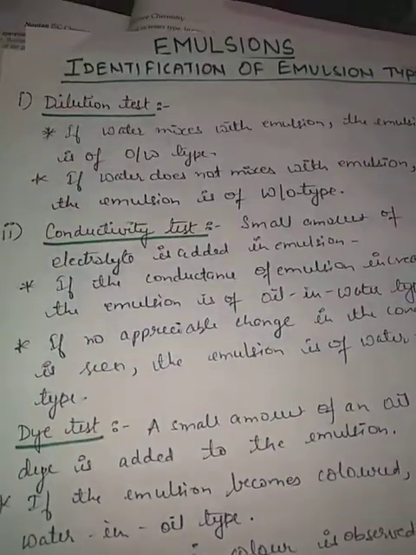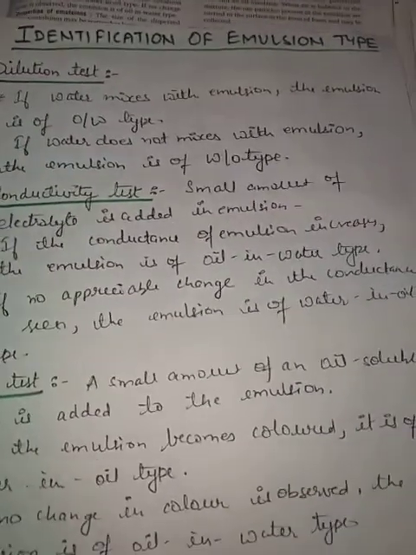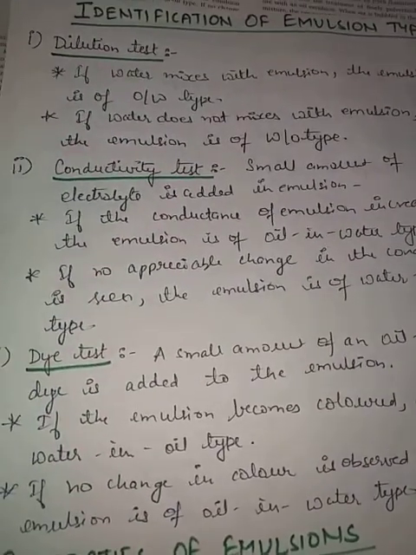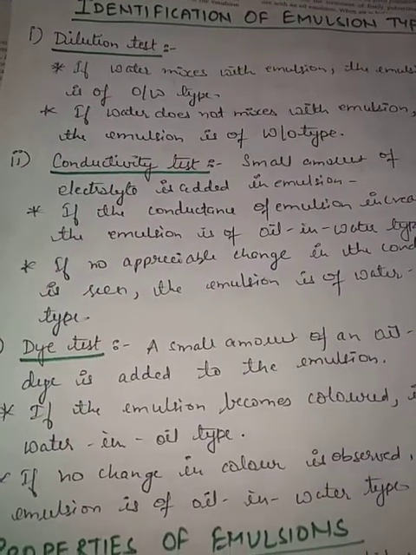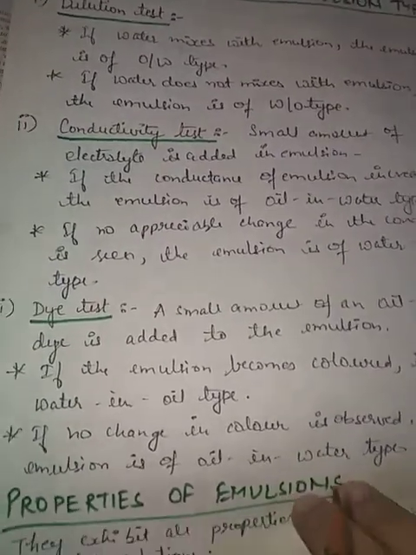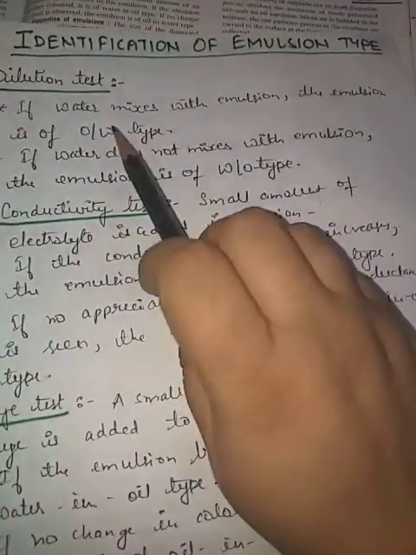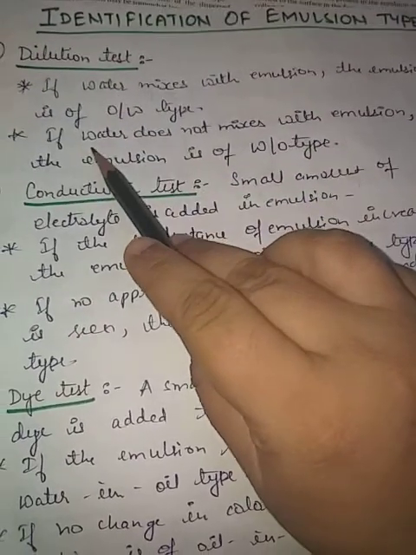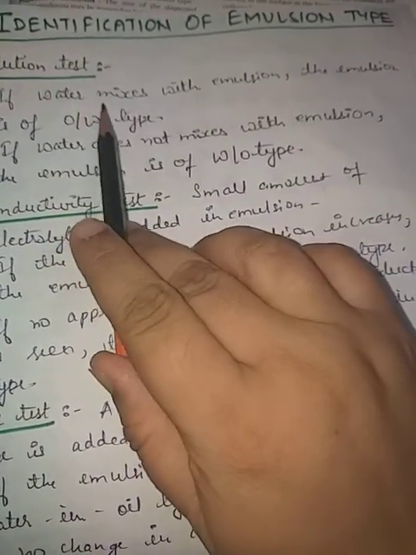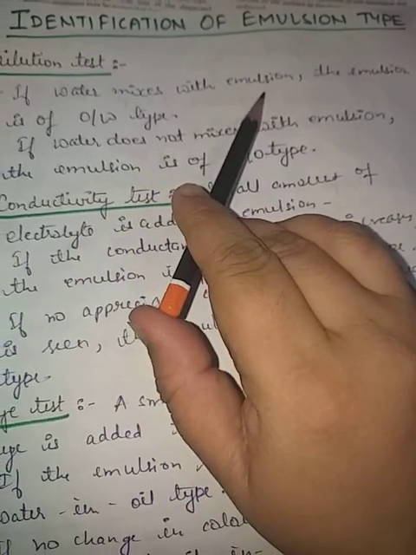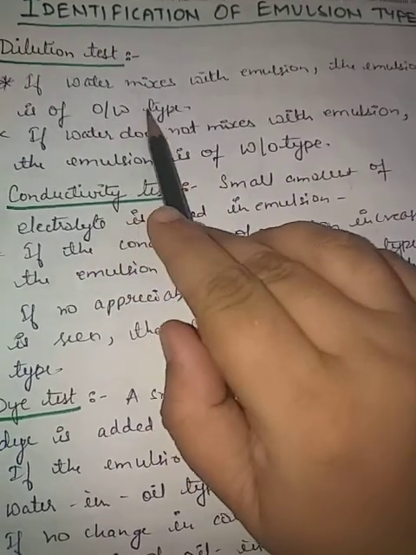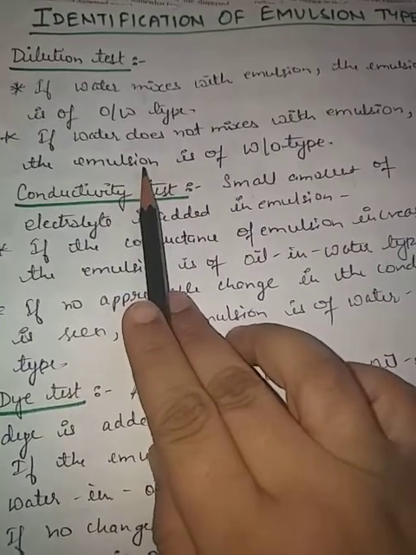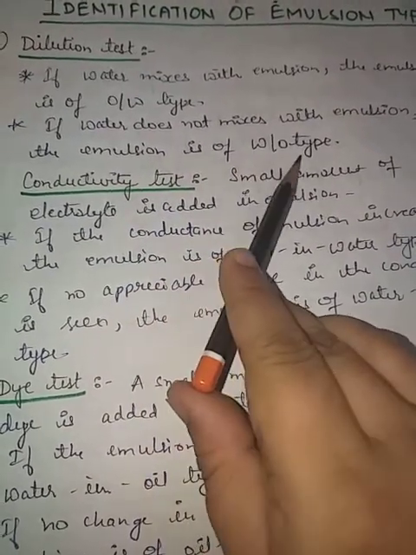Now, next is the identification of emulsion type. How can we identify whether the emulsion is water in oil or oil in water? If we add water to the emulsion and the water mixes with the emulsion, it means the emulsion is of oil in water type. But if water does not mix, it means water in oil type.